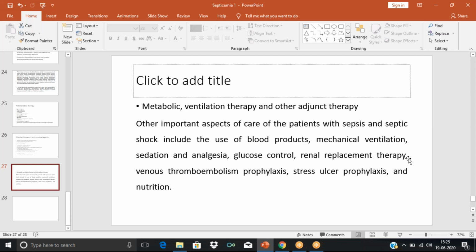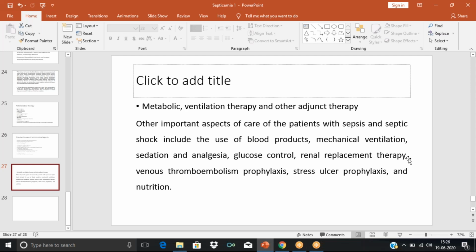So we need to go for hemodialysis sometimes. Renal replacement therapy means, one example of renal replacement therapy is hemodialysis. Similarly, we have hemodialysis, we have peritoneal dialysis. So something has to be done to compensate for the kidney failure. Renal replacement therapy such as hemodialysis should be done if we find that there is acute kidney injury or there is elevated urea creatinine level. So here the organ failure is kidney, so we have to go for hemodialysis in such patients.